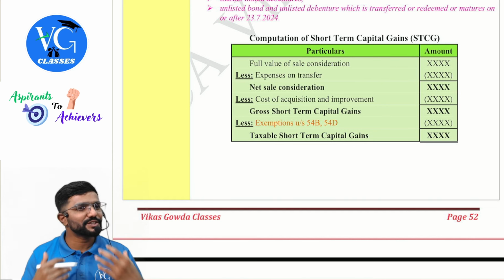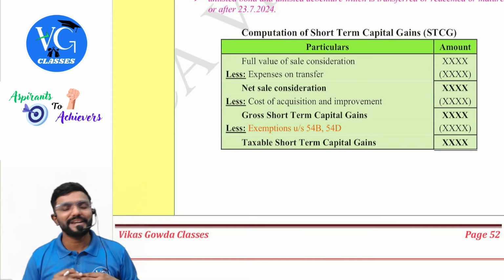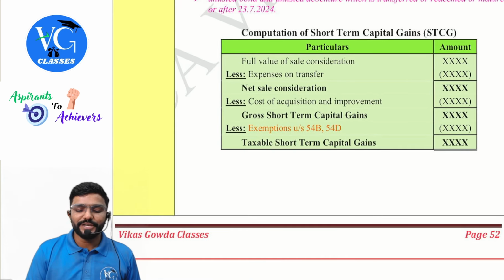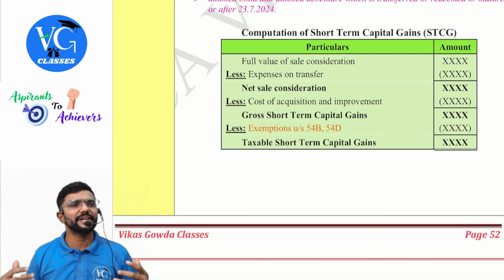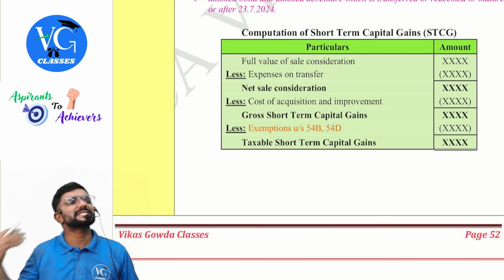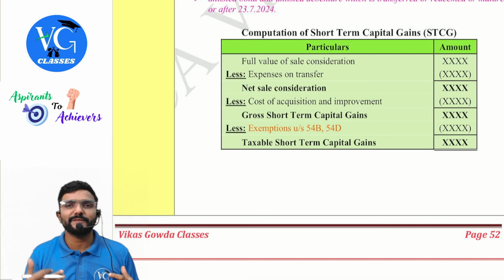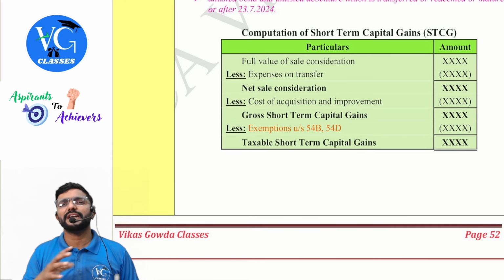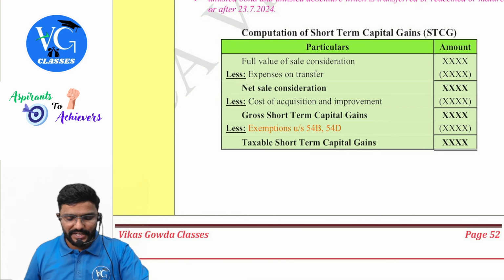Now, if I have transferred a short term asset, how do we compute short term gain, sir? The format is given in the law. First, you take the full value of sale consideration, which is nothing but the sale value. But if by chance the sale value is not available, guys, then we may end up taking FMV or stamp duty value. Then expenses on transfer, that is at the time of sale, any expenditure I would have incurred like commission, brokerage, anything like that. Then we get net sale consideration.